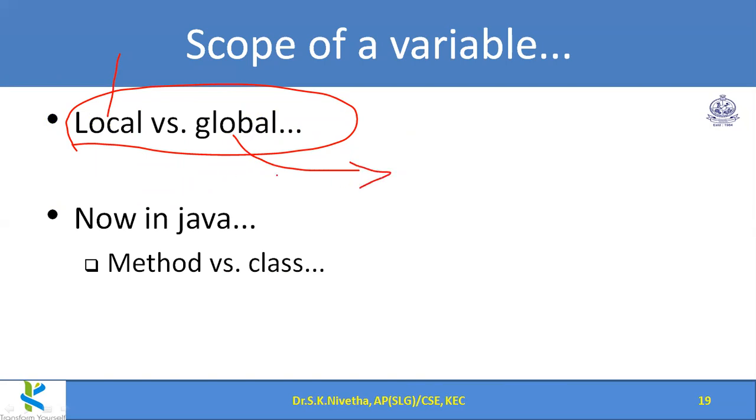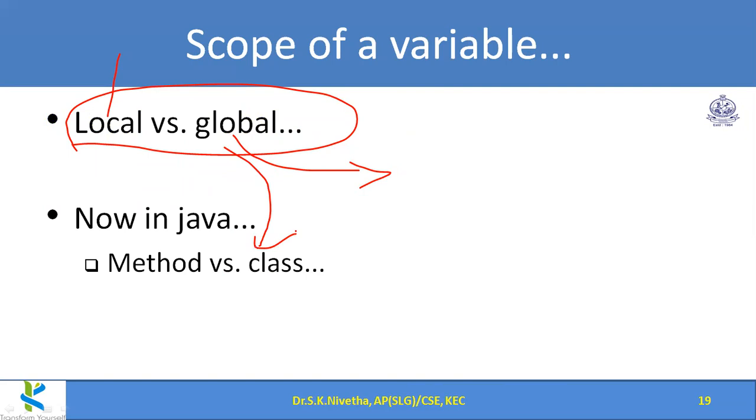In Java there is no specific local versus global, though this is also available here. But instead, we'll be more concerned about method scope and class scope, whether it is visible within the class or even outside the class.